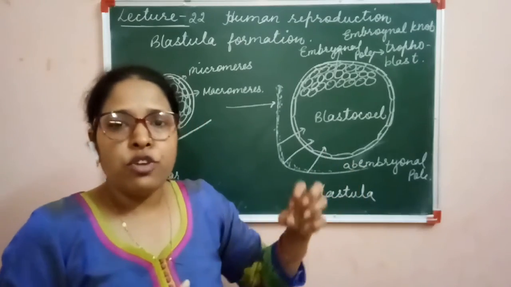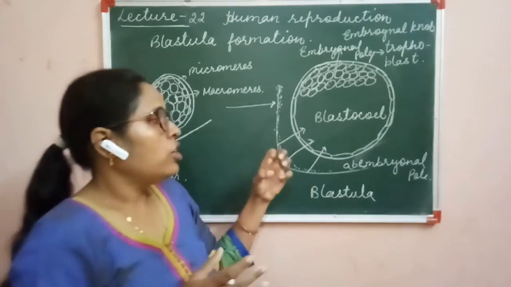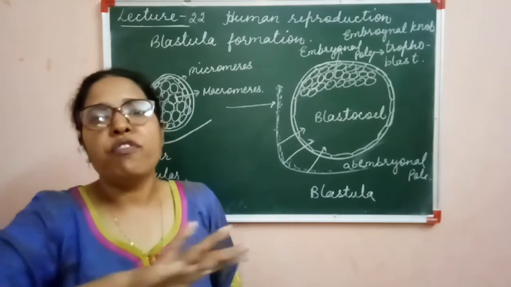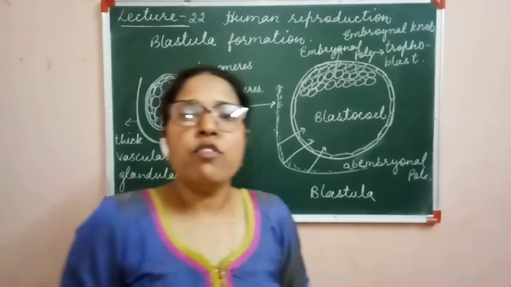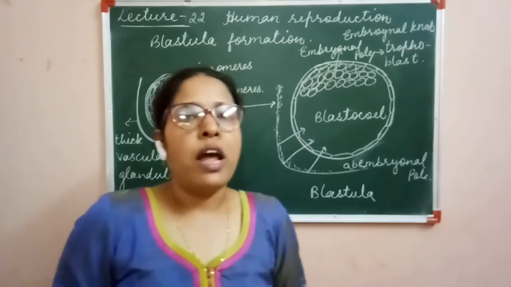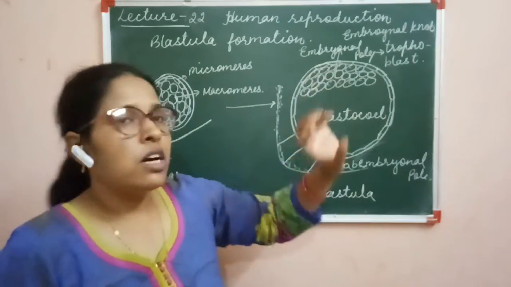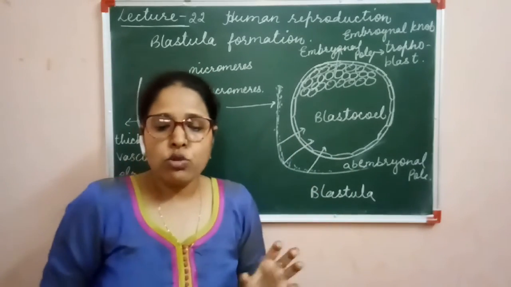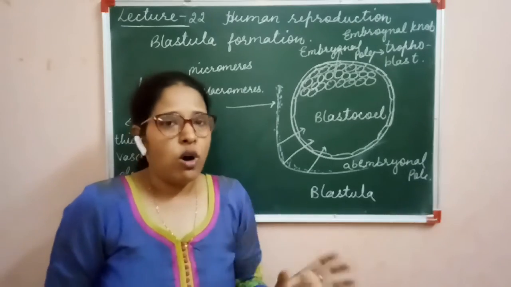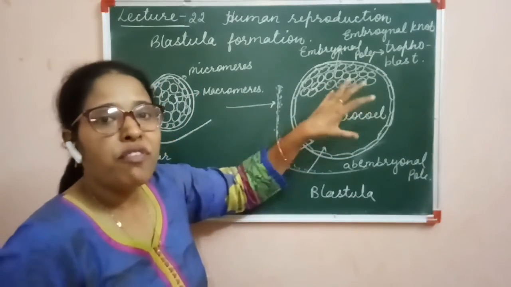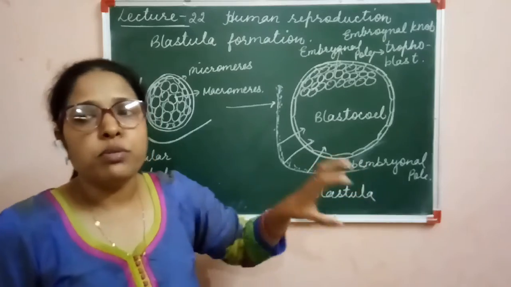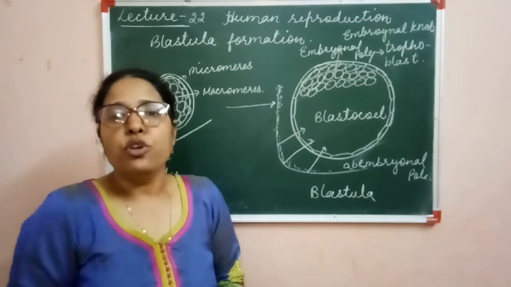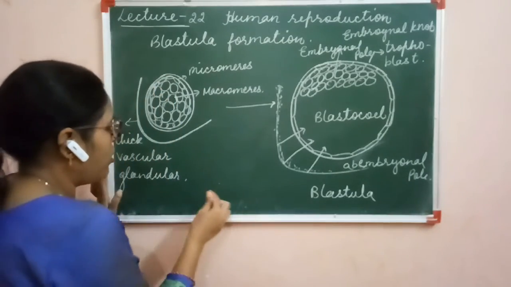So the function of the trophoblast is drawing nutrition from the endometrium of the uterus, and it will also help in the formation of other protective and nutritive structures like chorion and amnion. So this is the structure of a blastula. Here the zona pellucida is getting lost, and the blastocele is filled with the nutritive substances secreted by the endometrium of the uterus. Clear?